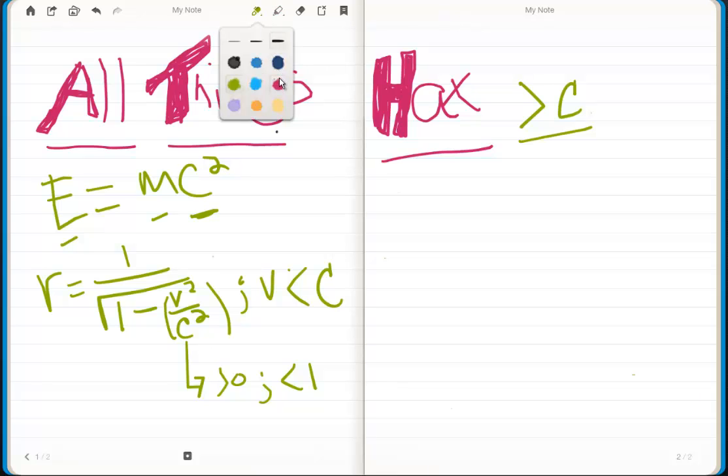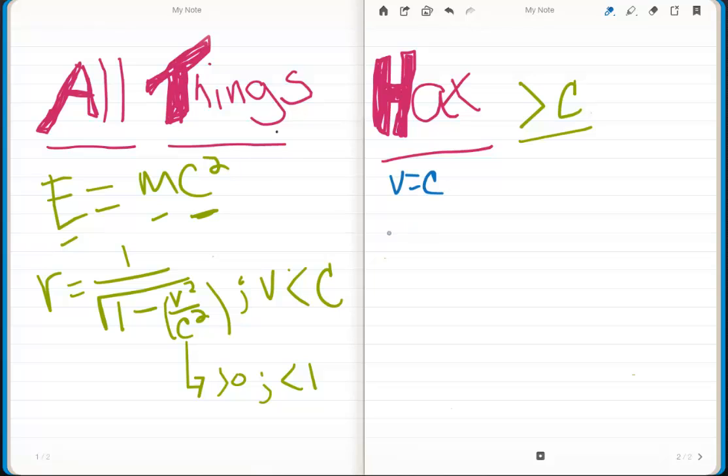So, how are we going to break it? We're going to break it by letting the velocity of the object equal c. So in this case, gamma is equal to 1 over the square root of 1 minus... For the purposes of this demonstration, since they're equal, I'm just going to arbitrarily assign them a value of 1, so it really doesn't matter.